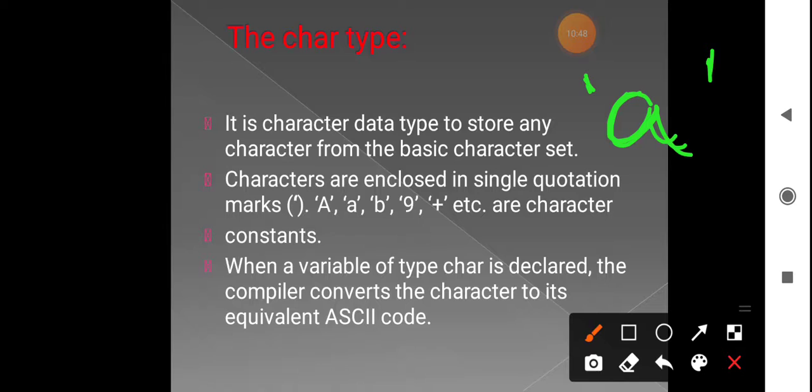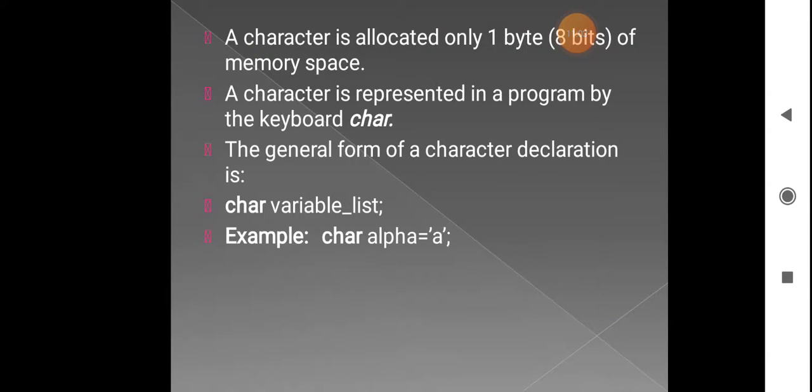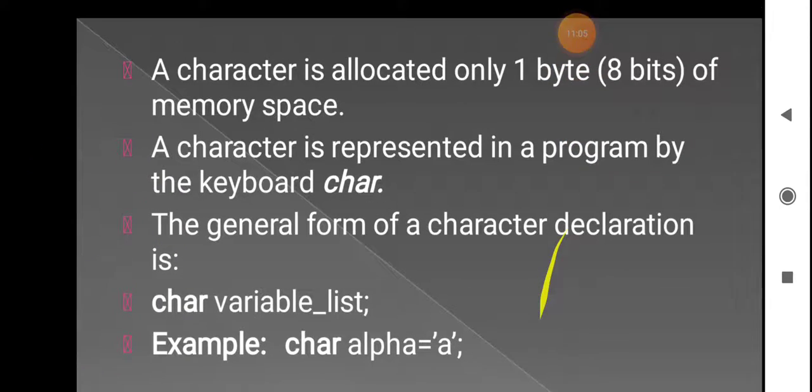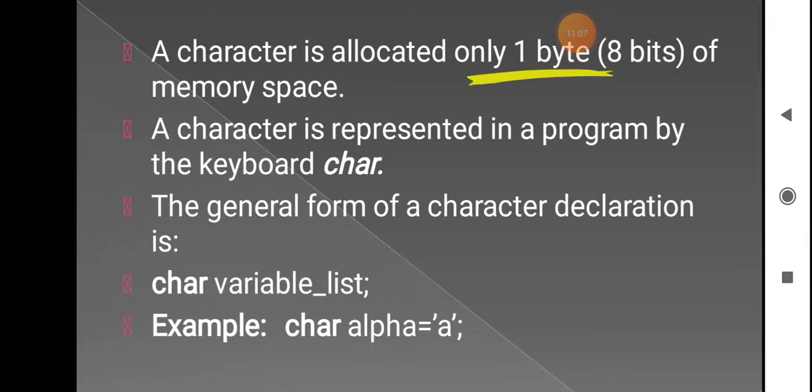Then it is called the character data type. It can be included as constants also, and all constants we declare will later be converted into ASCII characters. The character is allocated only 1 byte of data.